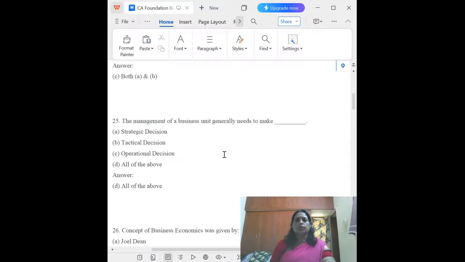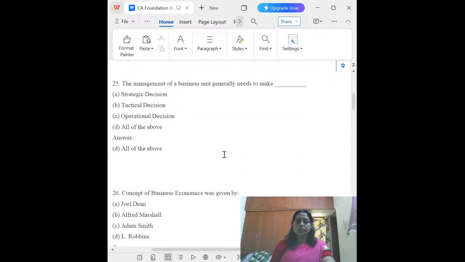Then the 25th question. The management of a business unit generally needs to make a strategic decision, a tactical decision, and an operational decision. So the answer is all of the above. The management of a business unit generally needs to make all these types of decisions.